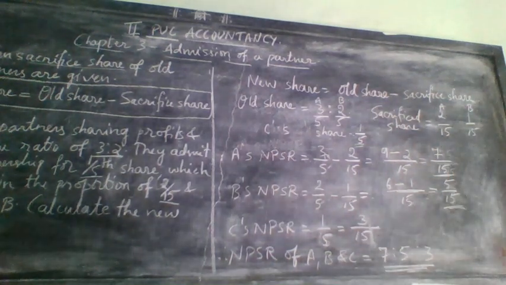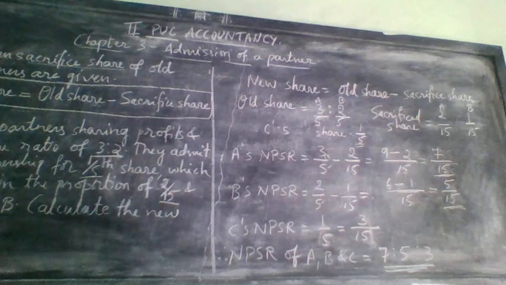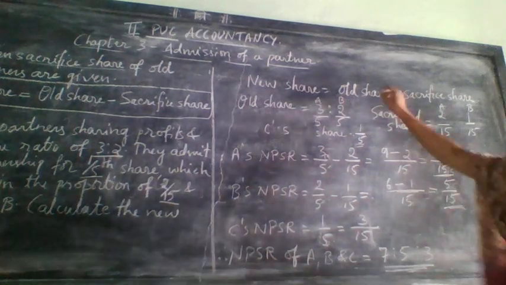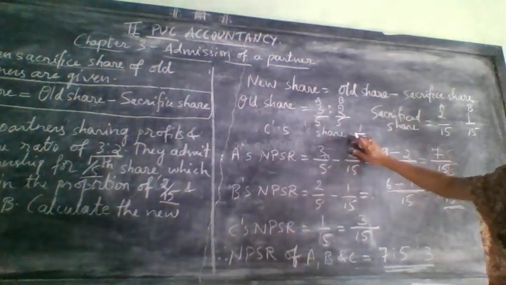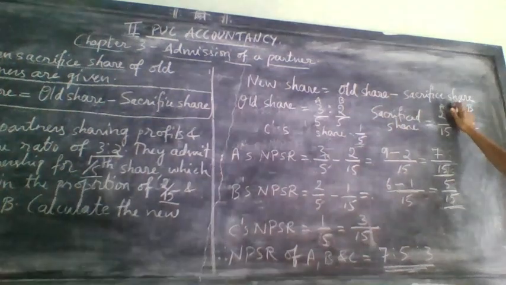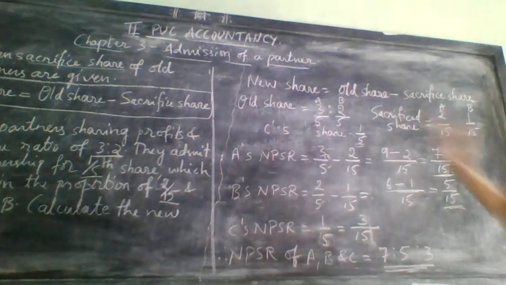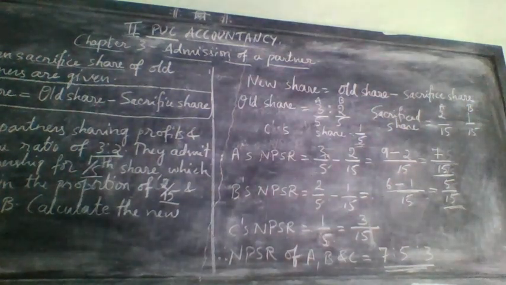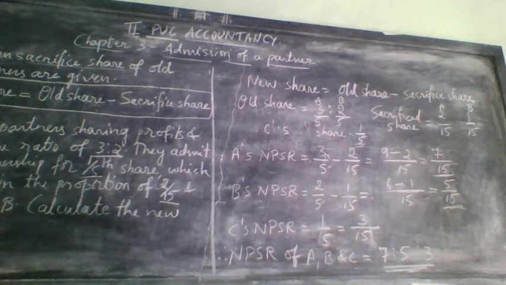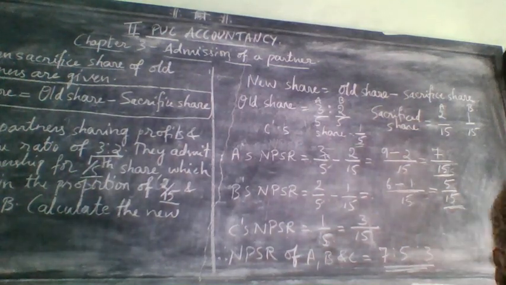This is a benefit for you. You can check your answer whether you have done this problem correctly or not. Understood? So this is how you can calculate new profit sharing ratio when they give old share, new partner share and sacrifice share of the old partner. This is a method of calculating new profit sharing ratio. Let us understand this with the help of one more example. I will do one more problem for you.